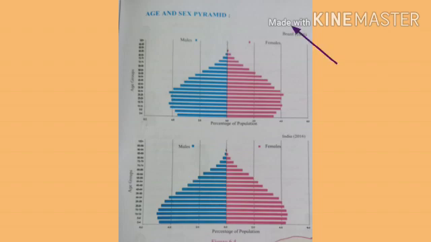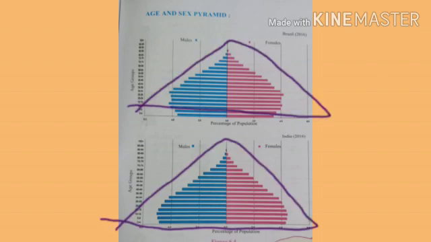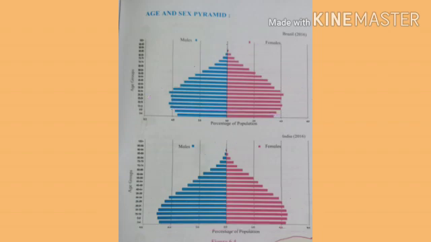The second one shows the age and sex pyramid of India according to 2016's population. If you observe this pyramid, you can see why it is known as the age and sex pyramid or population pyramid. The shape looks like a pyramid, so it is known as the age and sex pyramid or population pyramid.